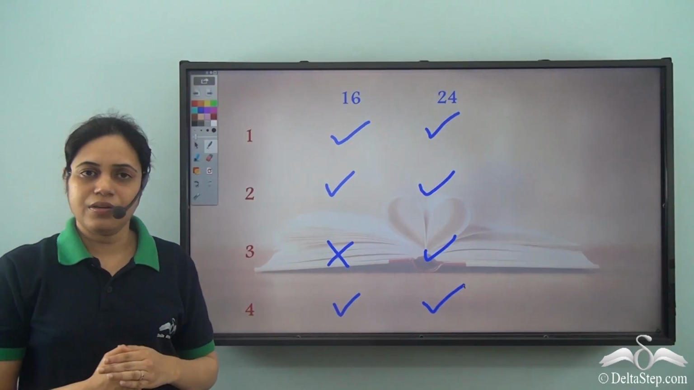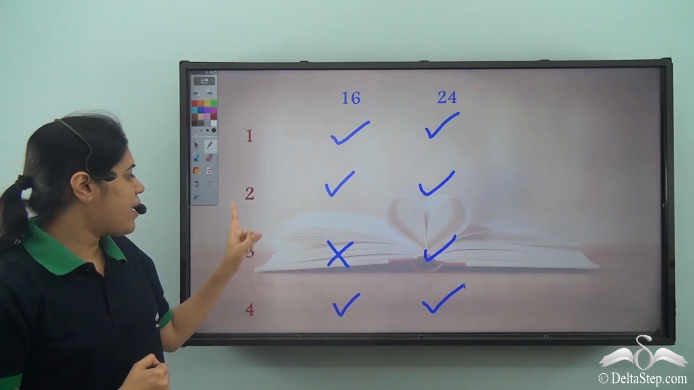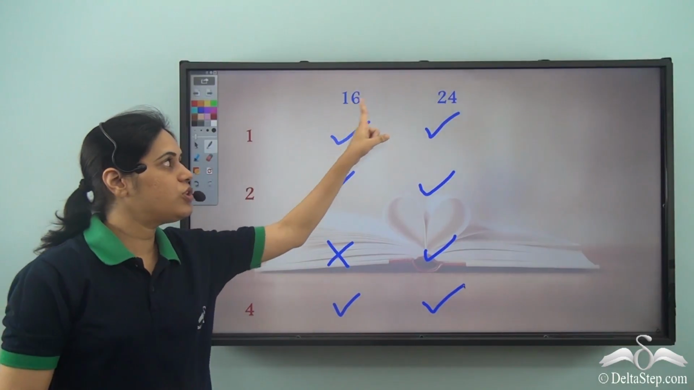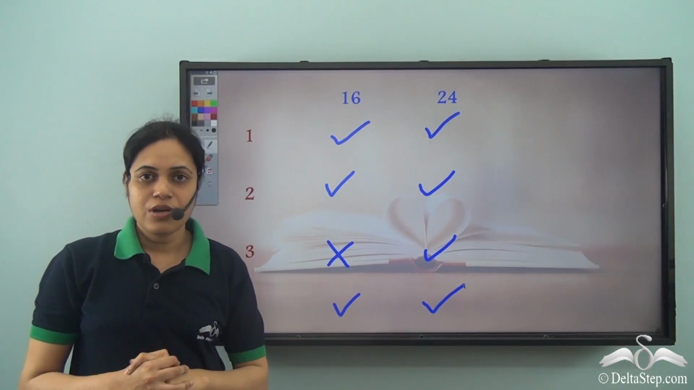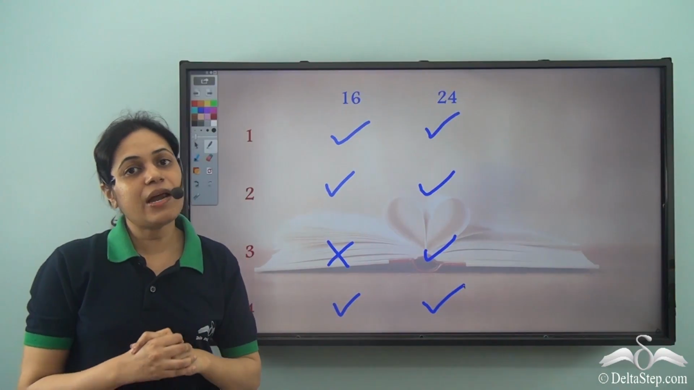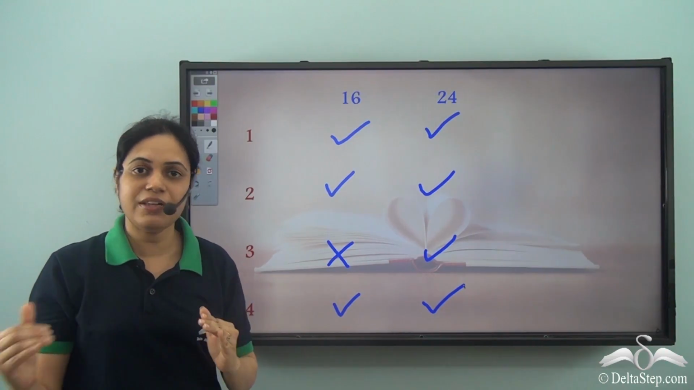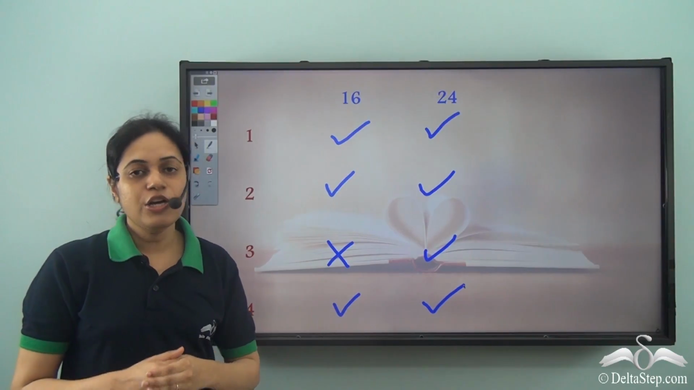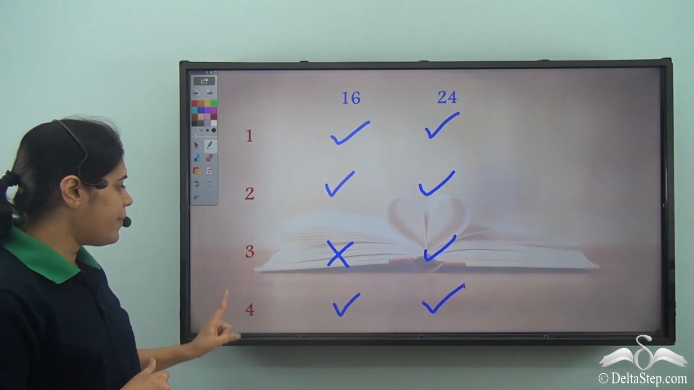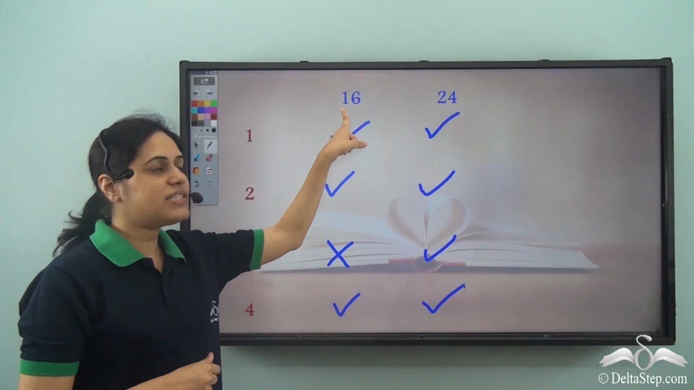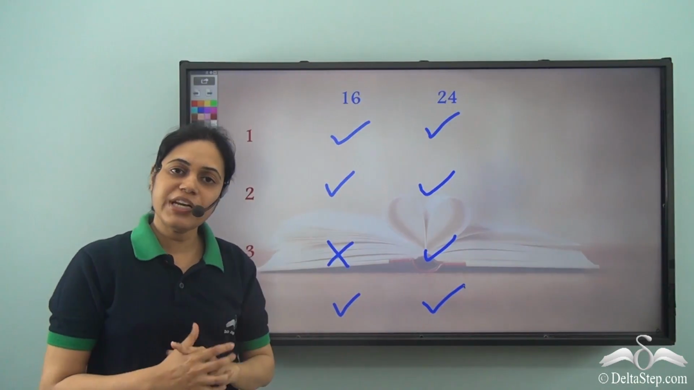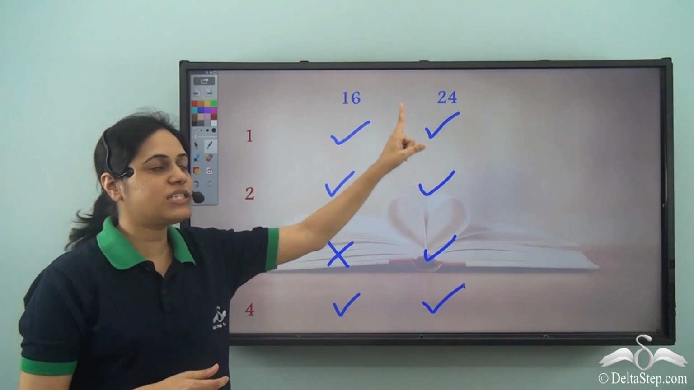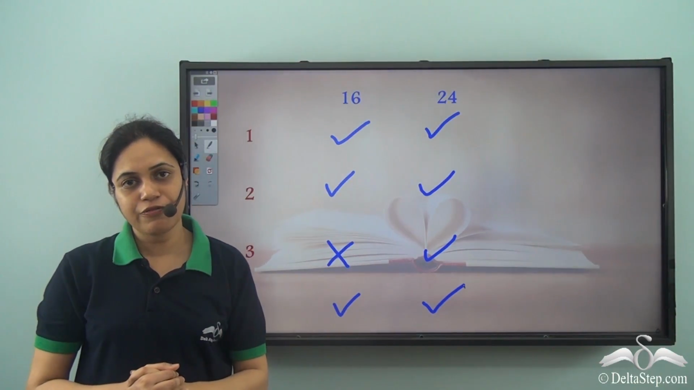So what do we see here? We see that the number of friends should be such that it divides both 16 and 24, because only then will the number of candies be equally divided among them and there will be no candies remaining. So the number of friends should divide 16 as well as 24. So the number of friends should be a factor of 16 and a factor of 24.